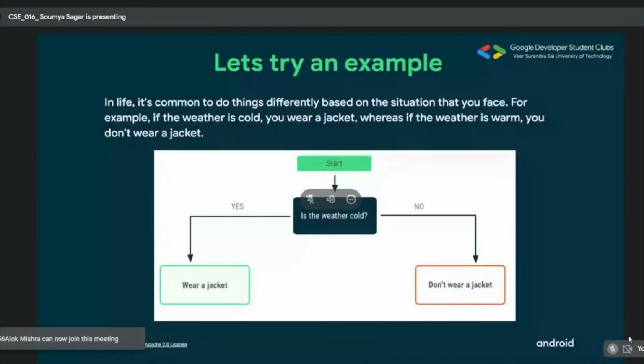If yes, then I will definitely do something, that is, I will wear a jacket. And if no, then not. These two states, wearing a jacket and not wearing a jacket, are two choices, and that is dependent on the condition, is the weather cold. Okay, so moving on to the next slide.